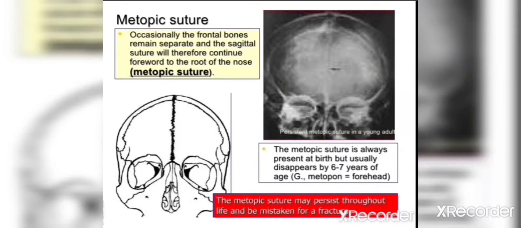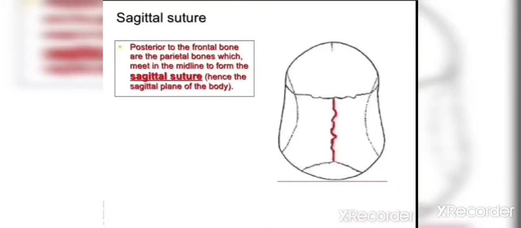There is a metopic suture which occasionally persists in the frontal bone, in which the frontal bones remain separate, and the sagittal suture will therefore continue forward to the root of the nose. This is known as the metopic suture. In the diagram, this is the metopic suture. The metopic suture is always present at birth but usually disappears by 6 to 7 years of age. Metopon means forehead. The metopic suture may persist throughout life and may be mistaken for a fracture.